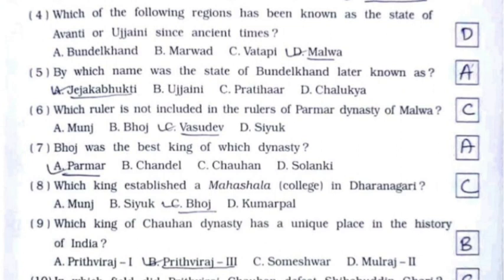Sixth, which ruler is not included in the rulers of Parmar dynasty of Malwa? It's option number C, Vasudev. Seventh, Bhoj was the best king of which dynasty? It's option number A, Parmar.